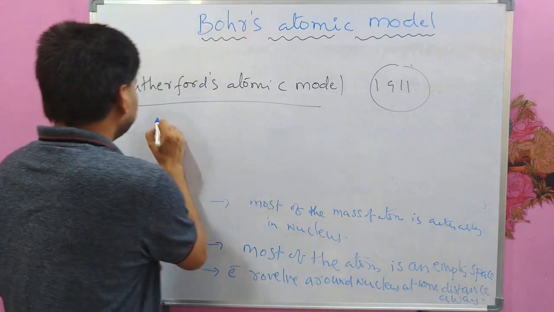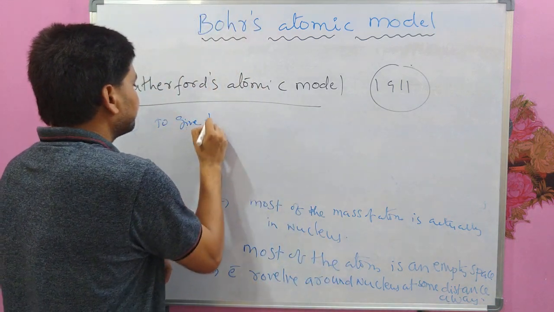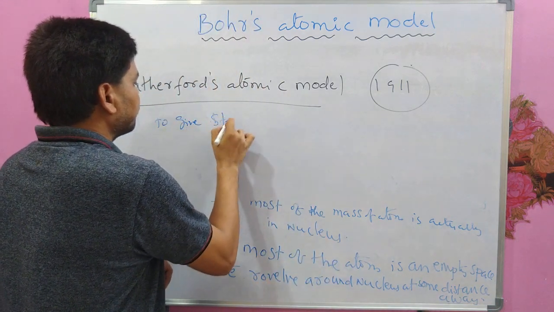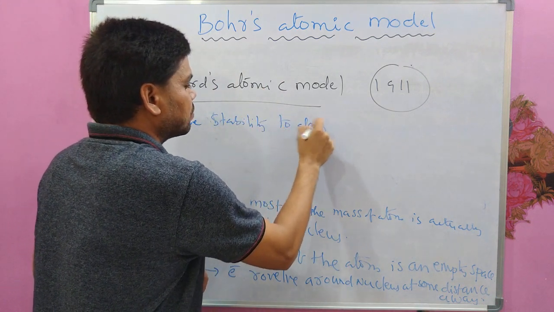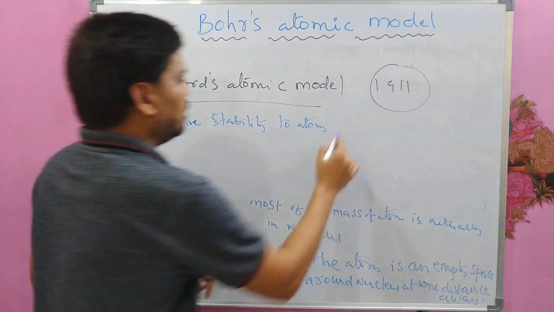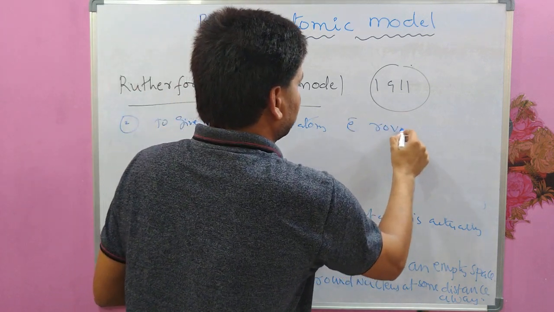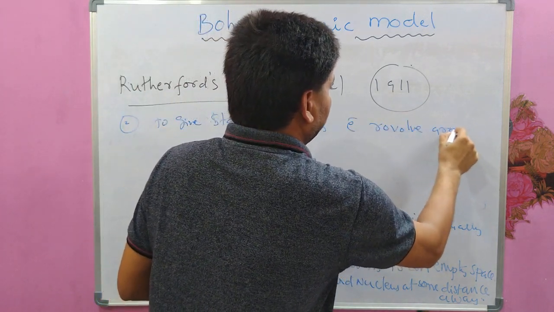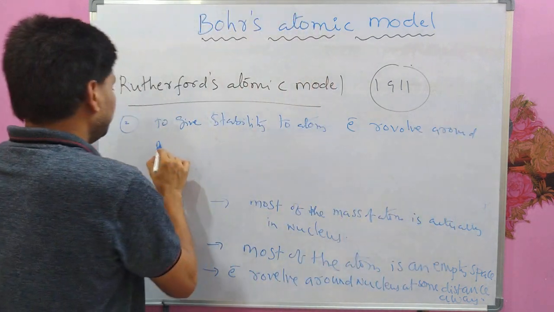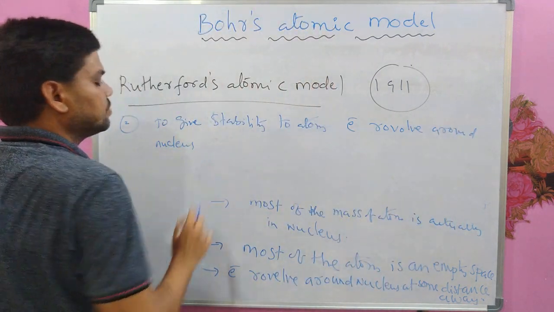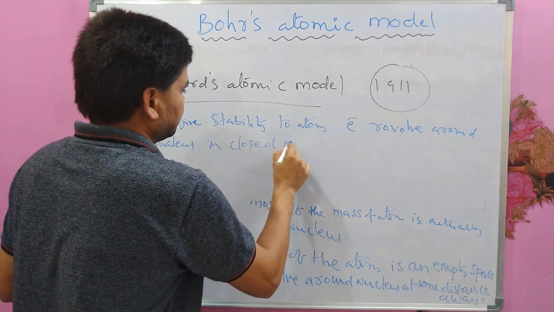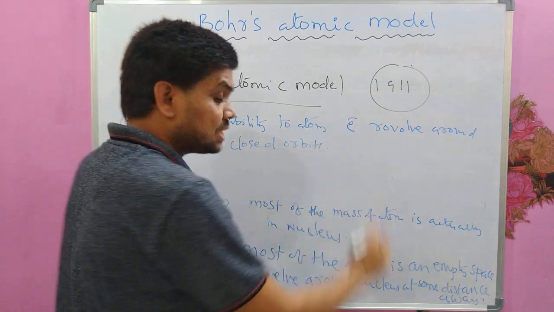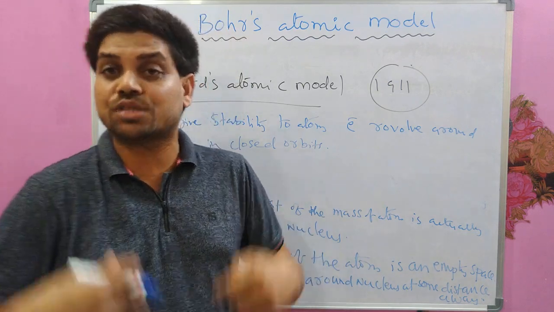So to give stability to the atom, electrons revolve around the nucleus in closed orbits, just like planets revolving around the sun.